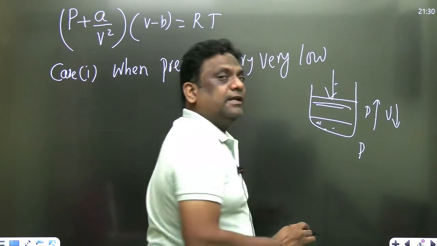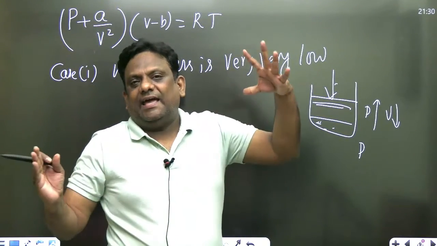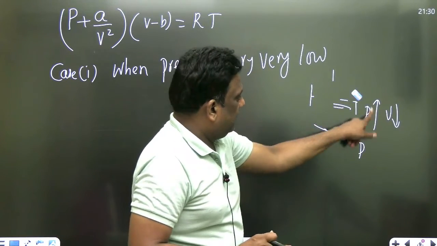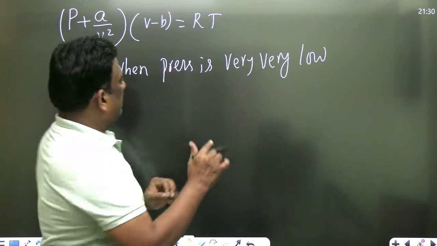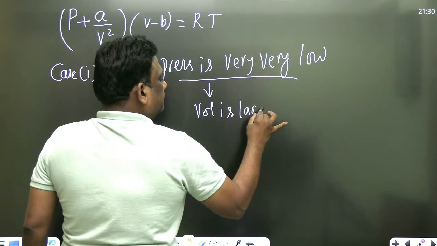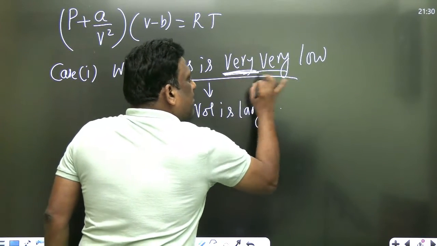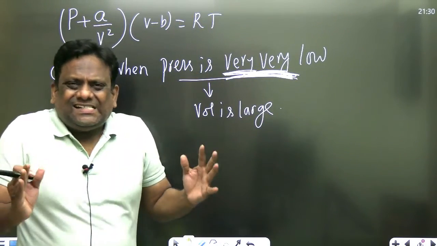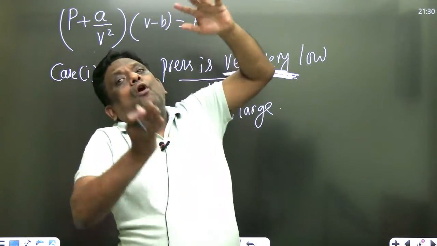When the pressure is low, now please observe here, let this expand. जब ध्यान से सुनो, जब वो expand होते जाता है fast में, तो क्या होगा? Pressure will decrease. Understand carefully. So therefore, when the pressure is very, very low, what is the consequence? When the pressure is very, very low, generally volume is large. देखो यहां पे शब्द देखो, pressure is very, very low, volume is large. When pressure is high, volume is less. When pressure is low, volume is large.